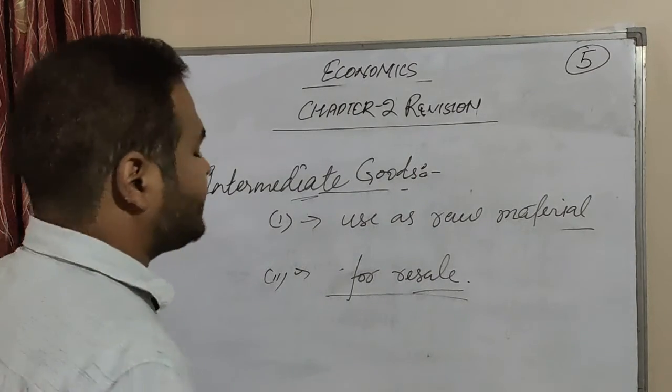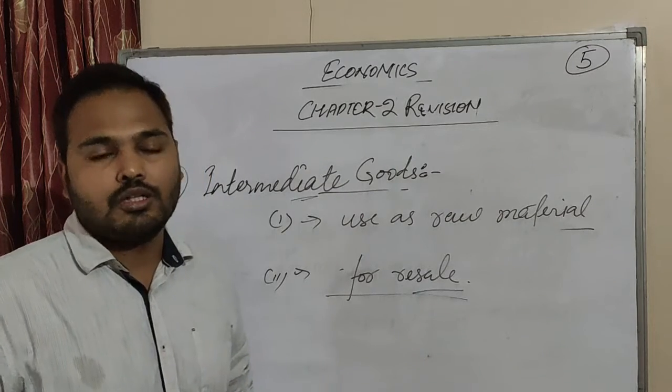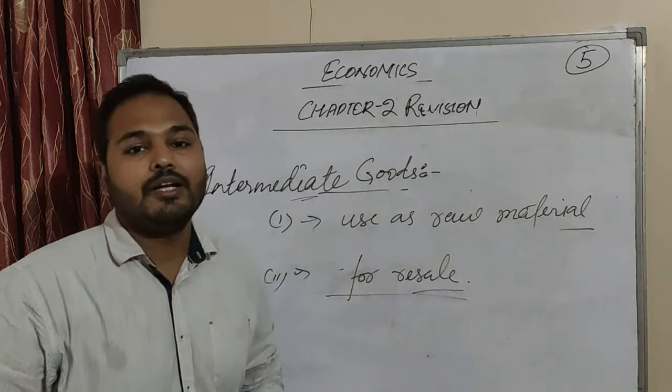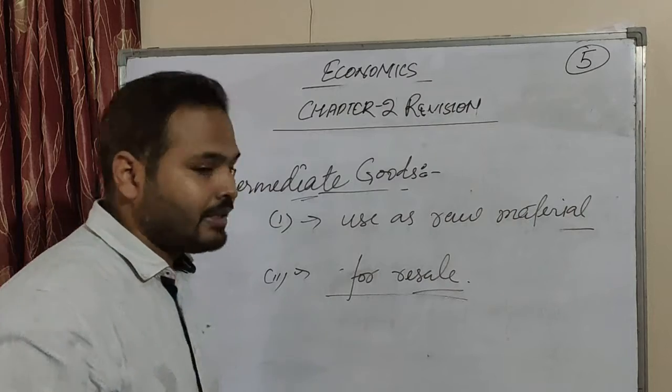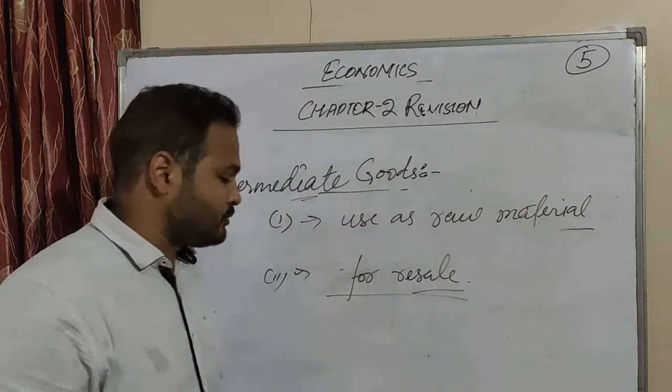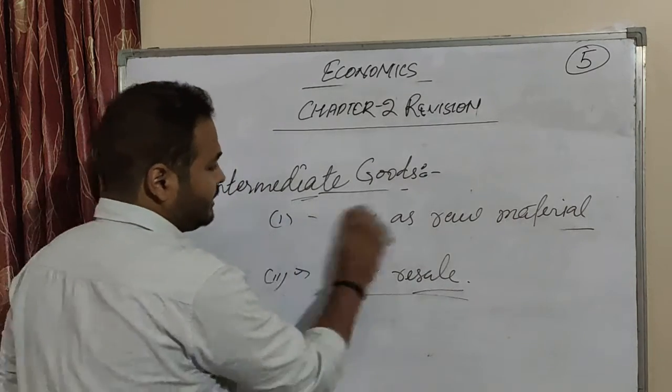Then the other topic comes, that is intermediate cost and intermediate consumption. These are both one topic, intermediate cost or intermediate consumption, so we'll study that also.